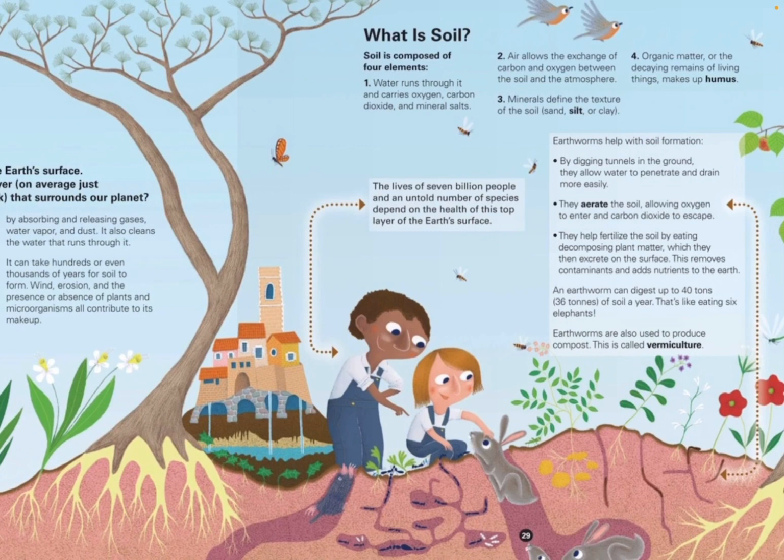Earthworms help with soil formation. By digging tunnels in the ground, they allow water to penetrate and drain more easily. They aerate the soil, allowing oxygen to enter and carbon dioxide to escape. They fertilize the soil by eating decomposing plant matter, which they then excrete on the surface. This removes contaminants and adds nutrients to the earth. An earthworm can digest up to 40 tons, 36 tonnes, of soil a year. That's like eating 6 elephants.